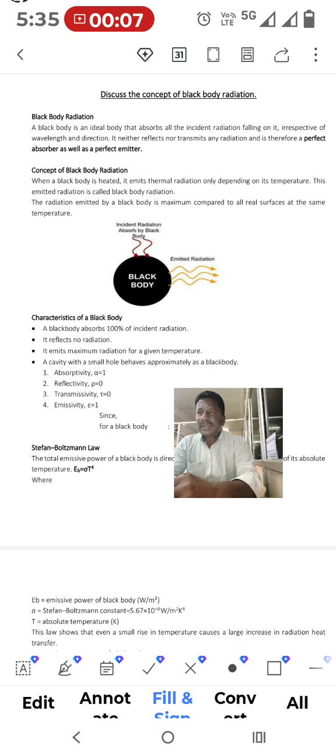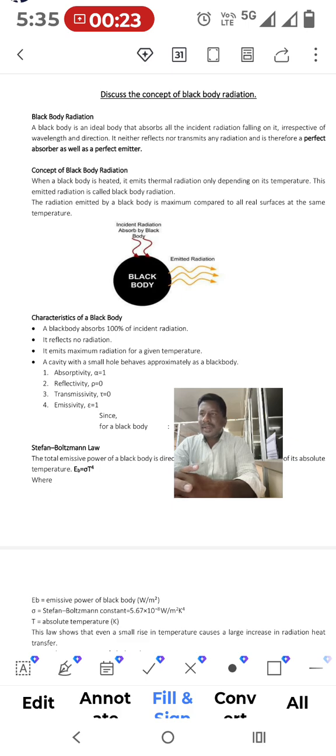So in this session we are going to discuss the concept of black body radiations. In this class we are going to give some short notes about black body radiations. I think it is very useful for all of us. So before that, what is a black body?